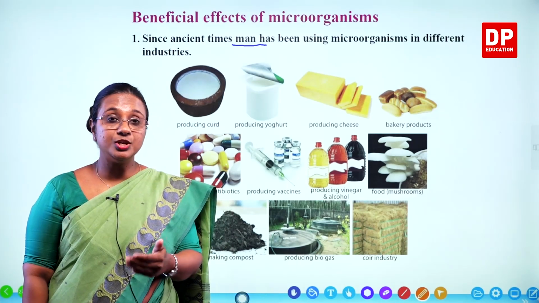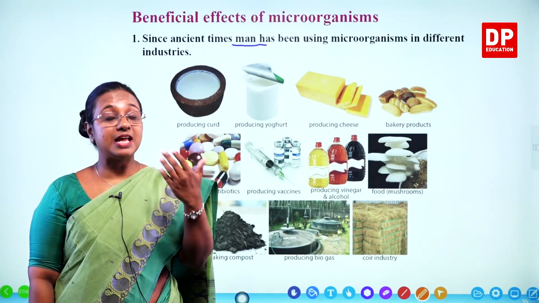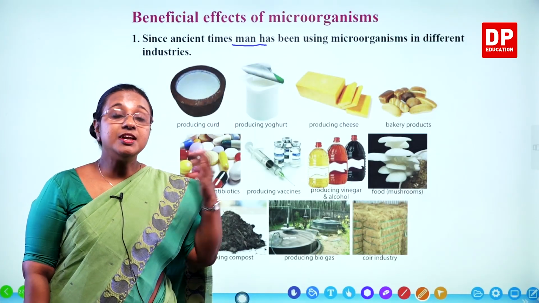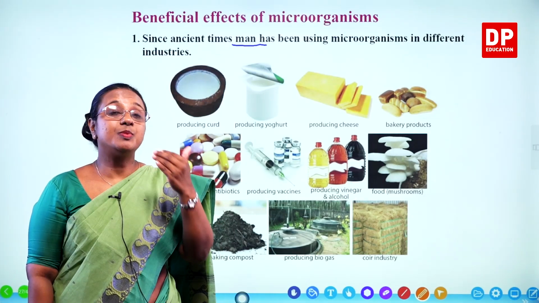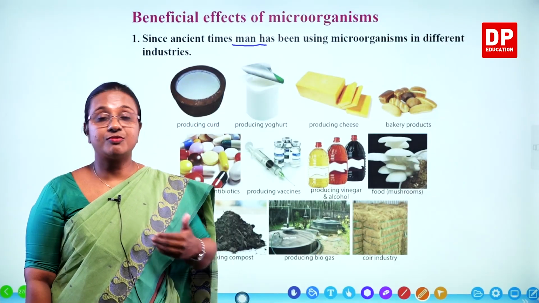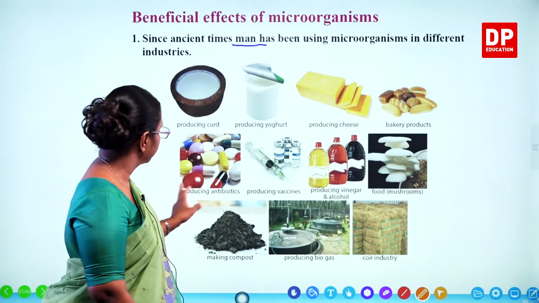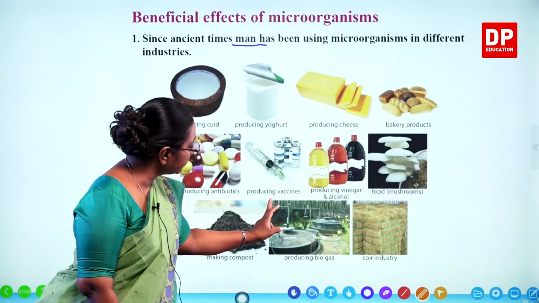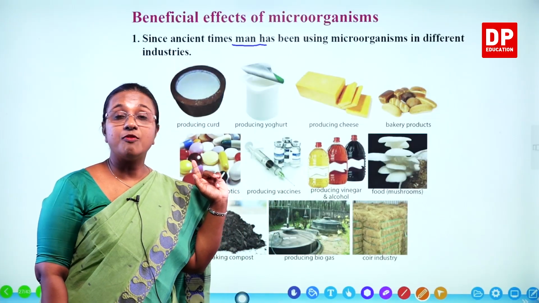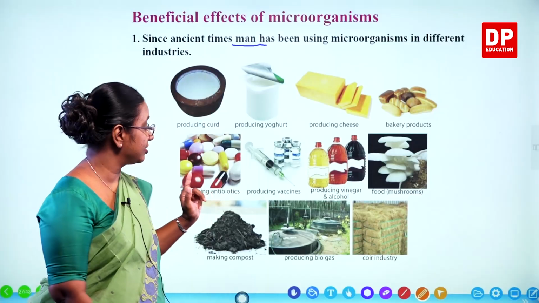So, as I told you, microorganisms that are pathogens cause diseases. So, if we use those substances to produce the vaccine, we can prevent the disease from occurring to us. So, producing antibiotics and producing vaccines, these are in the medical field or pharmaceutical industry.